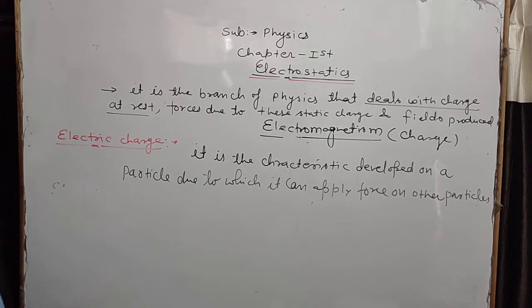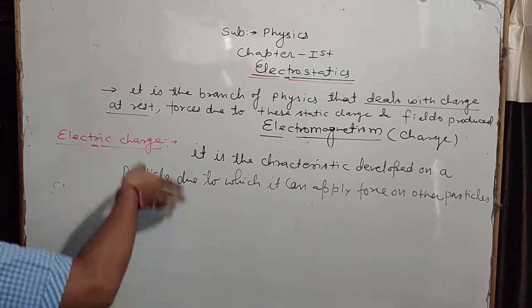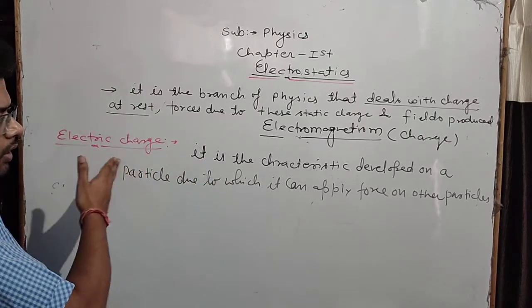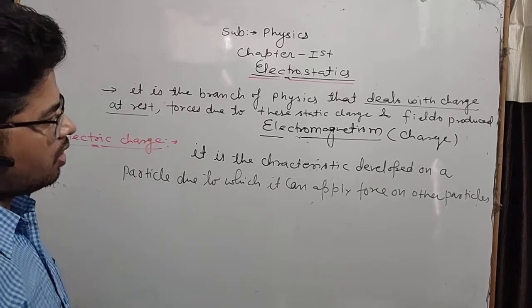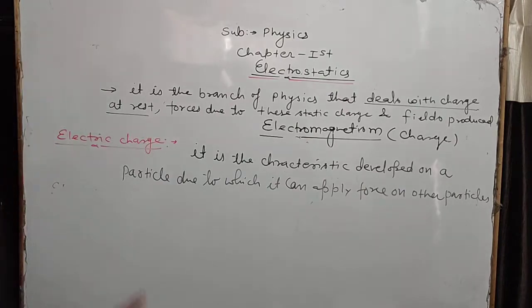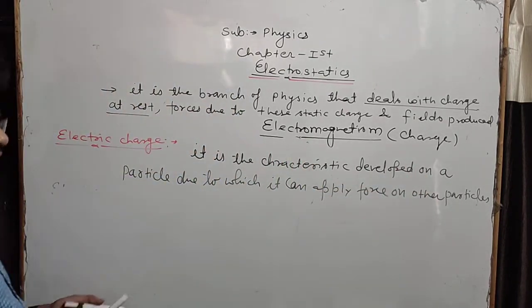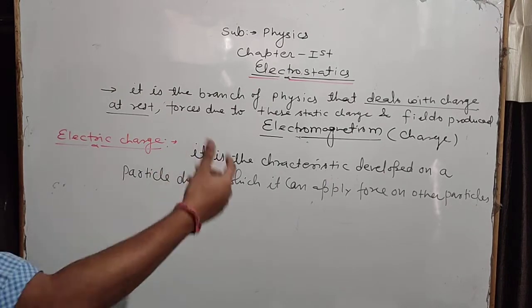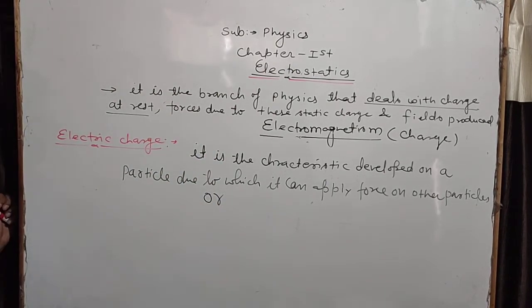So here we are not discussing the electron theory because we are talking about that time when there was no electron theory. So at that time, what is the electric charge? It is the characteristic developed on a particle due to which it can apply force on the other particle. We may write another definition of electric charge here.